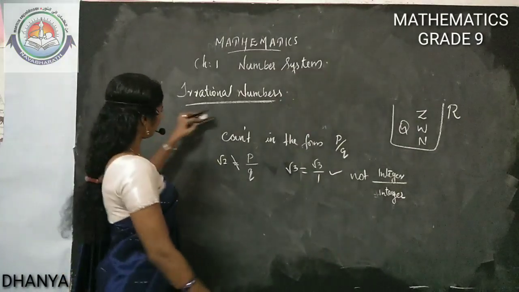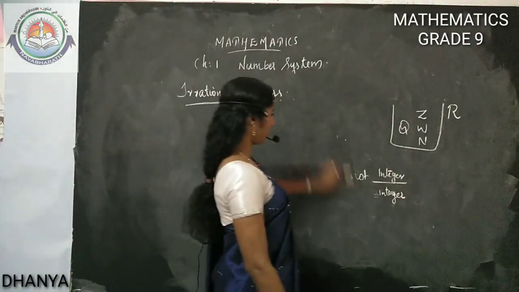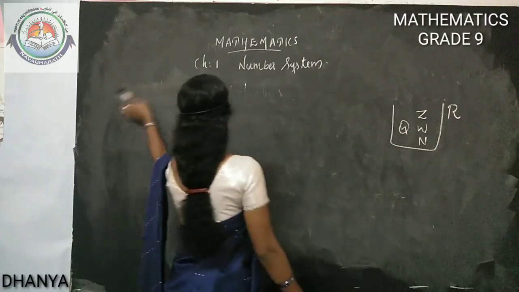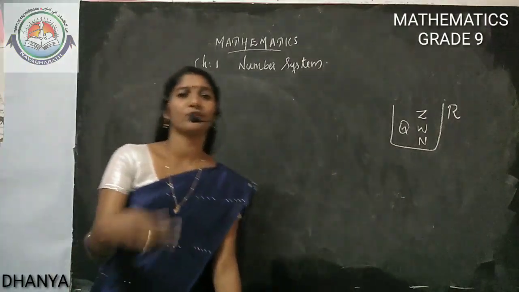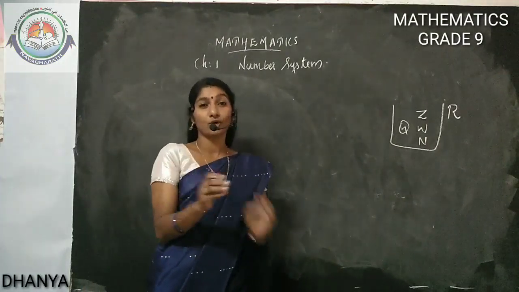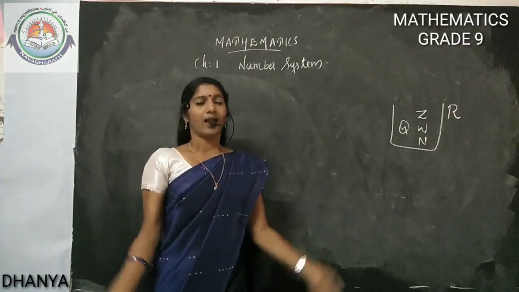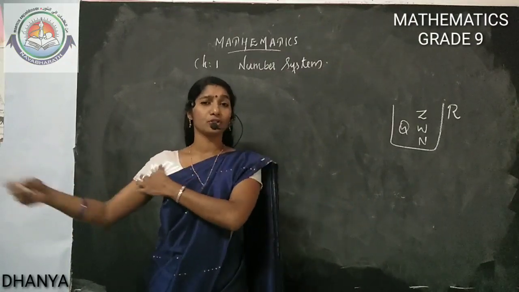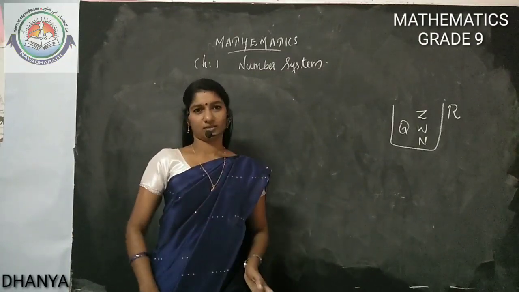Got it? How was this irrational number introduced? How did it come? What was the situation? Natural numbers we used for counting. We needed a situation of counting. 0 we need to show nothing. And negative numbers we need to show less amount.